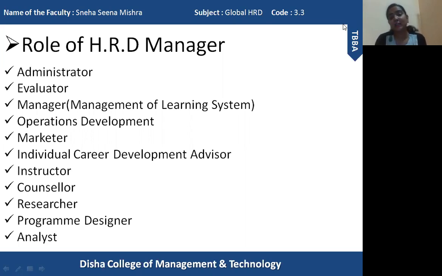And if the HRD program did not achieve the proper objective, they need to make certain modifications in the HRD program so that next time when it is executed, it will achieve all its objectives. So the role of an evaluator is played by an HRD manager. Not only does the manager evaluate the HRD program, but at the same time also evaluates the performance of each and every employee who has gone through the HRD program.